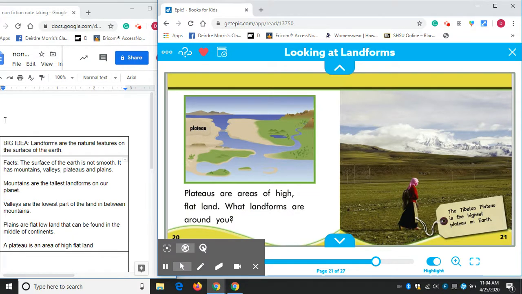Now, tomorrow we're going to take these notes and turn them into a proof paragraph explaining to people what landforms are. But I'm very intrigued by this last question. What landforms are all around you? Well, I hope you walked around Burlington and looked into the distance and you've seen the mountains, looked down the hill and you've seen the lake, and possibly even fished in the Winooski River. Can you think of any more landforms in Vermont, everybody? That would be a fun thing for you to do this week.